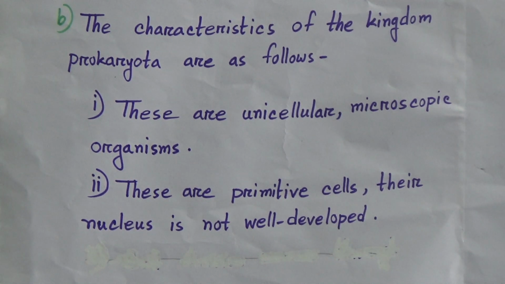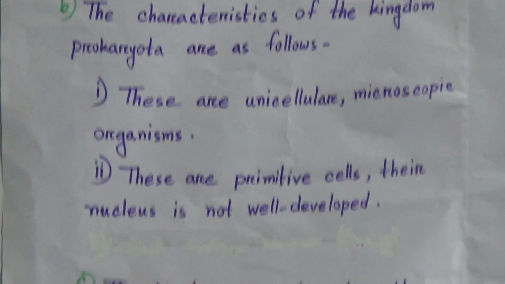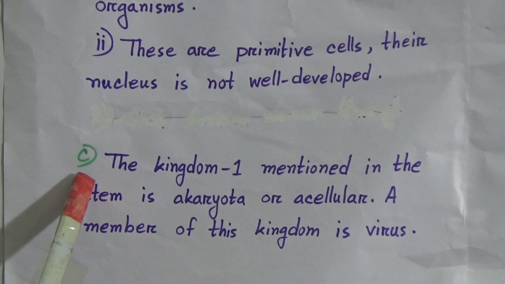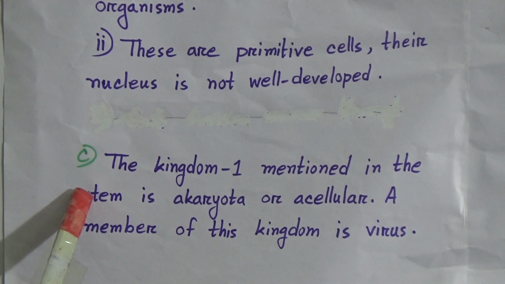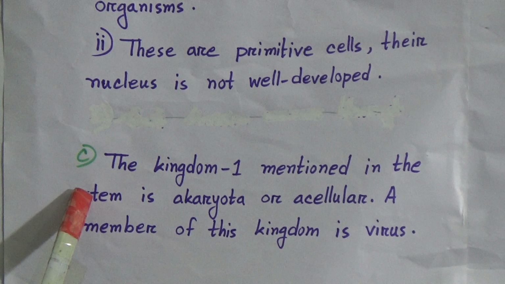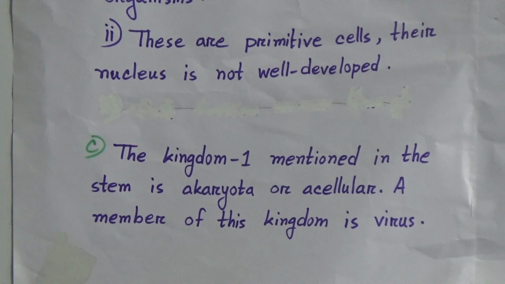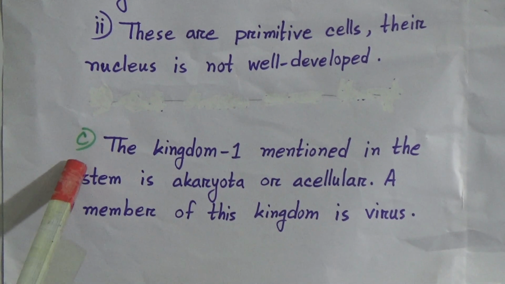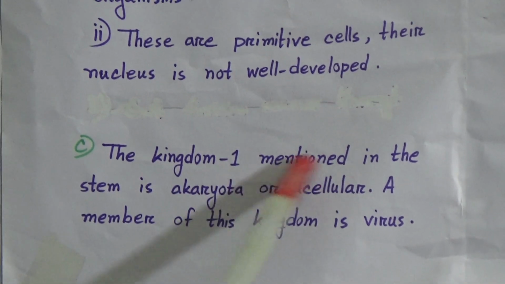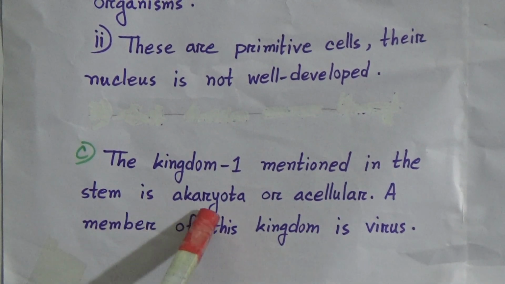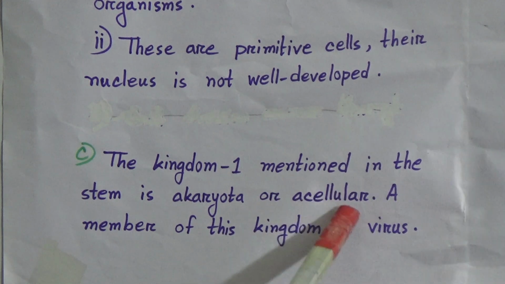Now C number question answer. Question was, write the name of kingdom 1 and the structure and characteristics of a member of this kingdom. Answer is, a kingdom 1 mentioned in the stem is Akaryota or acellular.